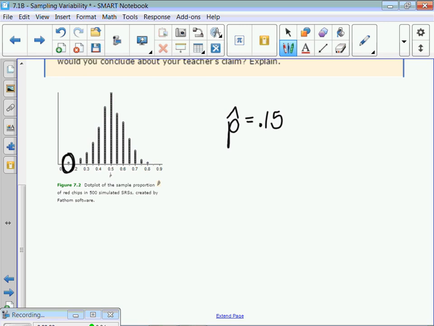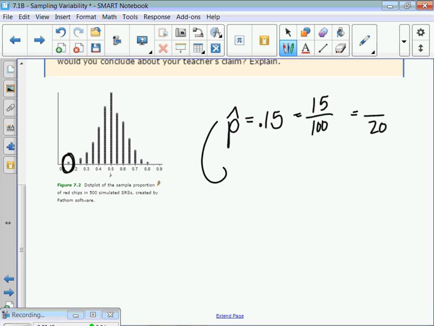Anyone have a guess? What does every dot represent, you guys? One sample, right? How many chips did we draw in a sample? 20. So this would be the same as 15 out of 100, but we need to convert this to out of 20.